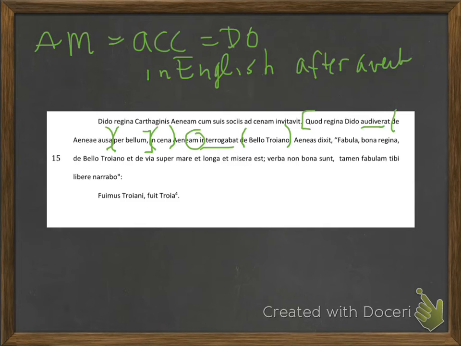And that means that I will need to look at the T on the end of interrogabat to get my subject, he, she, or it. Because Dido is the one who invited Aeneas to dinner, we're going to assume that she is the one also asking the questions and make she the subject rather than he.